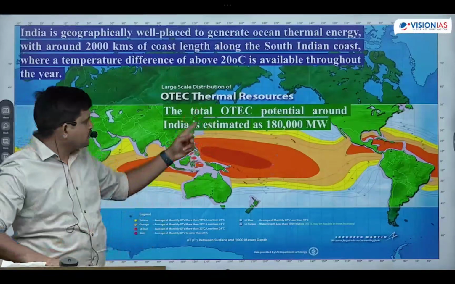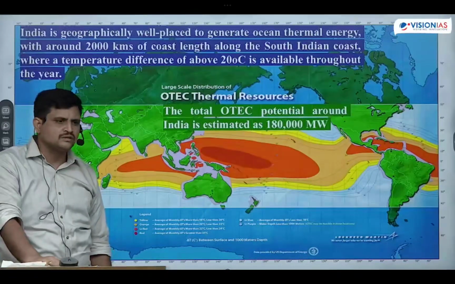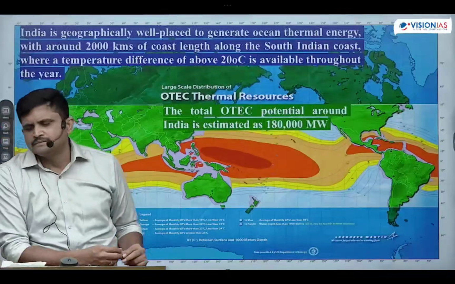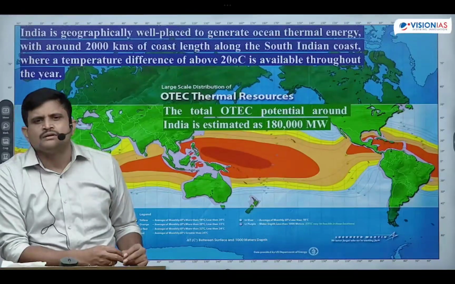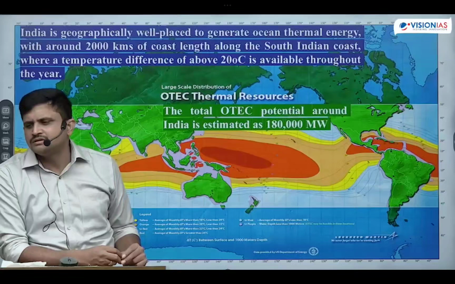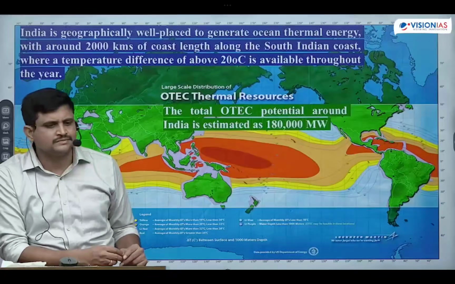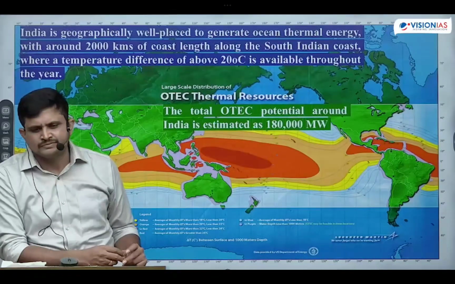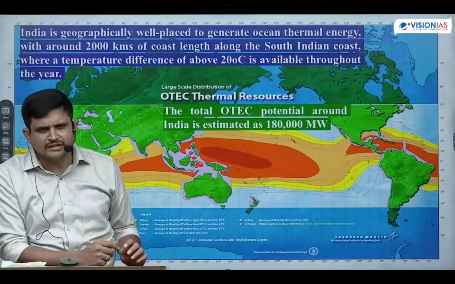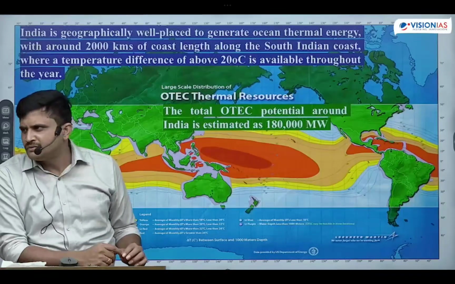That is 1,80,000 megawatts. It is due to the longest coastline of India, which is 7,516 kilometers.